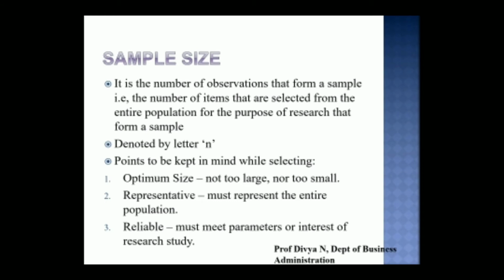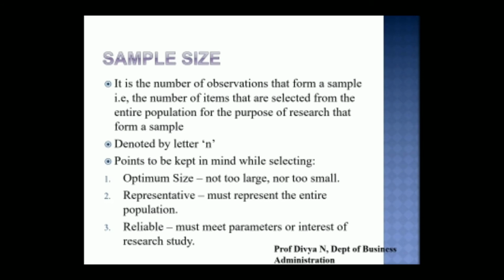So depending upon the target population and the research objectives, the researcher has to make sure the sample size is of optimum size, that is, the samples are neither too large nor too small. Then the sample must be representative of the entire population. That is, the samples being considered must be able to express all the views and perceptions or all the characteristics of the entire population.